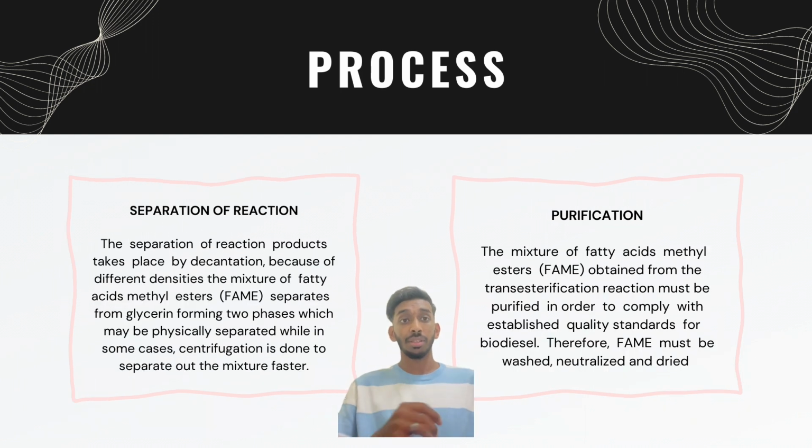The third step is the separation of reaction products. The separation takes place by decantation because of different densities. The mixture of fatty acid methyl ester, known as FAME, separates from glycerin, forming two phases which may be physically separated, while in some cases centrifugation is done to separate the mixture faster.